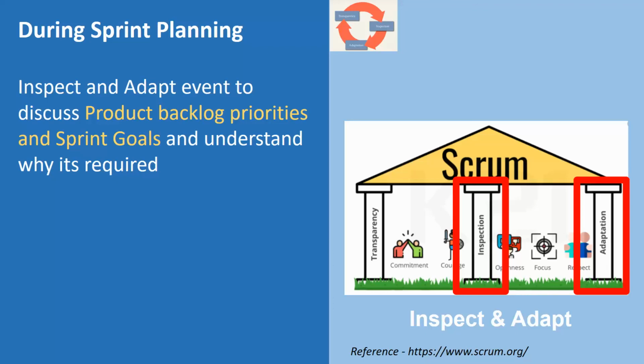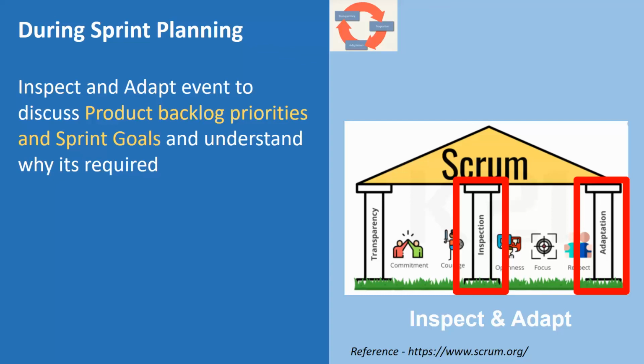That's one example. If you are asked which ceremonies inspection and adaptation are linked to, this is where I am covering that. We have talked about sprint planning. Let's see how inspection and adaptation are implemented in the DSU.